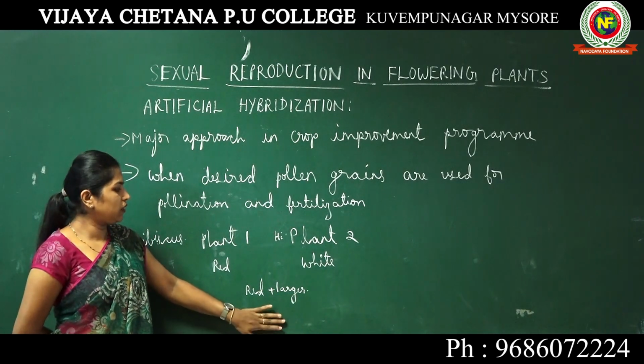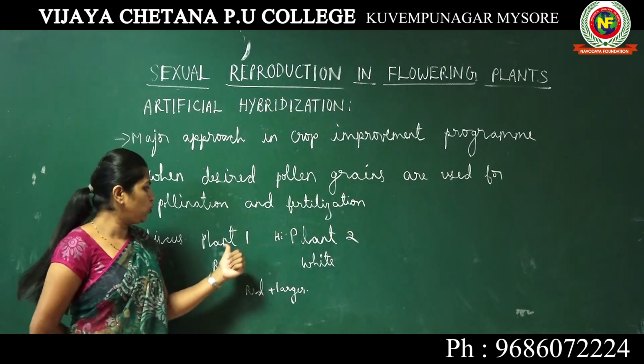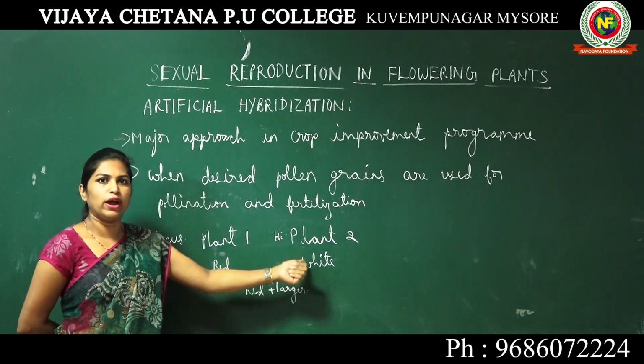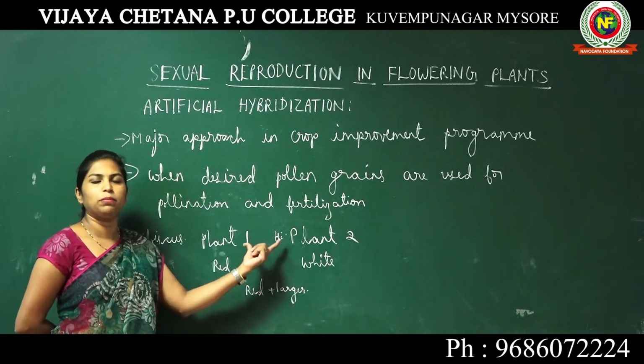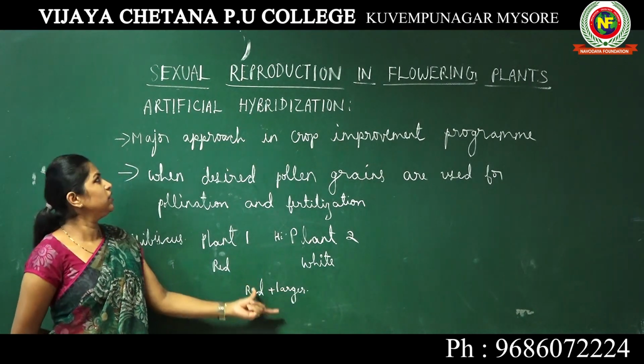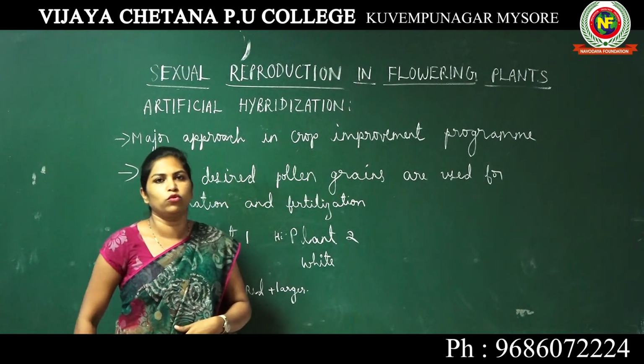Okay, this technology is called the crop improvement program. You had two plants here, but you are improving the quality of that particular crop. That is the reason it is considered a major approach in crop improvement programs.